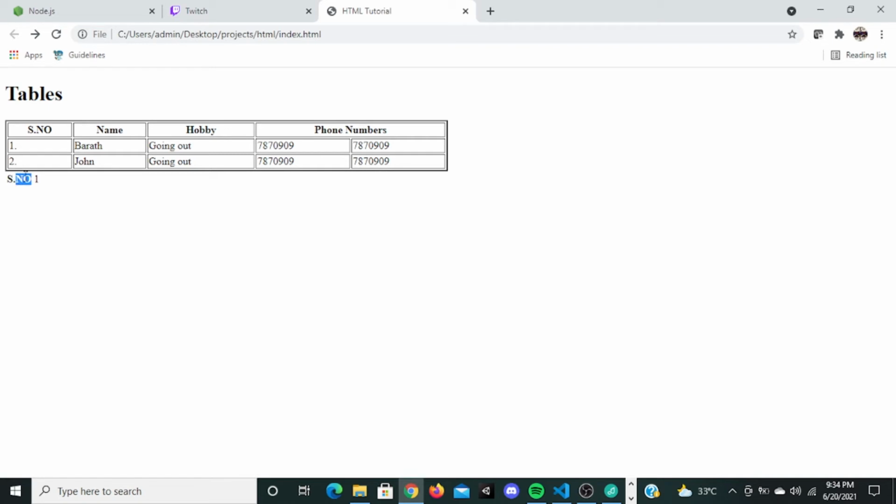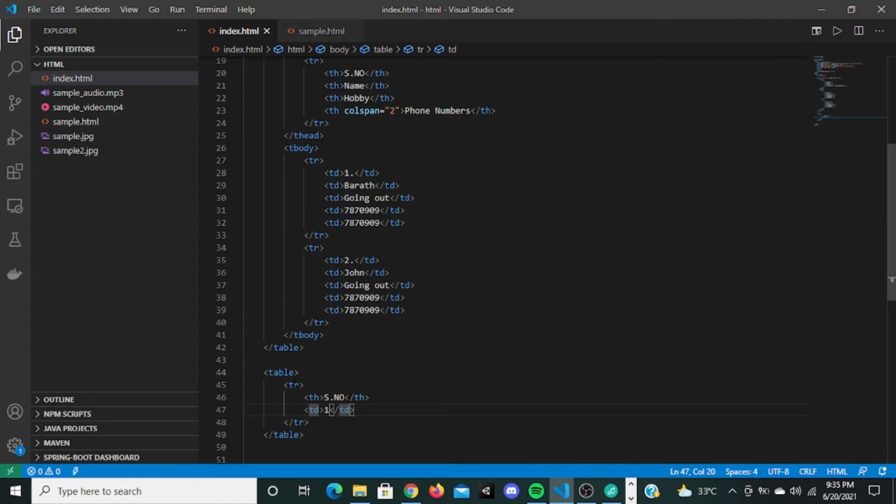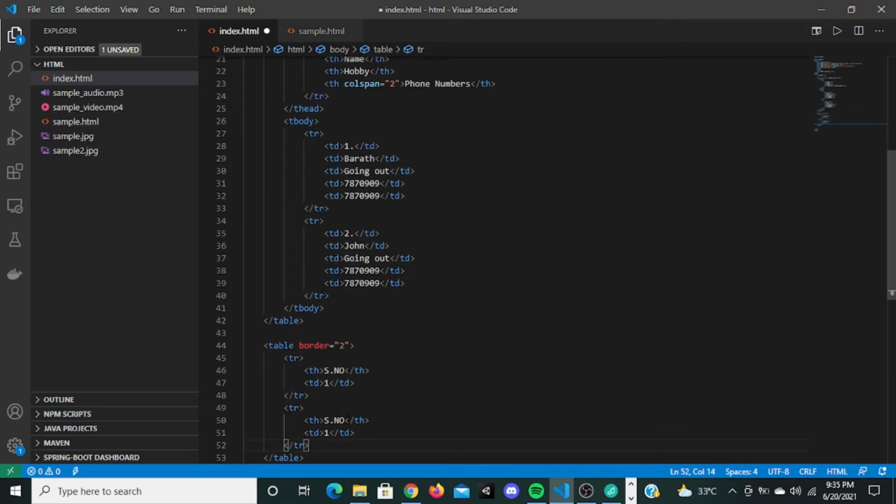It displays the table like this, so the columns are in vertical order and the data is in horizontal order. This is the inverse of that. Now if I give border 2, and add another row right here and say name is Bharat.